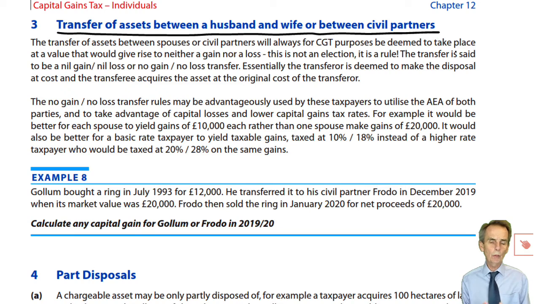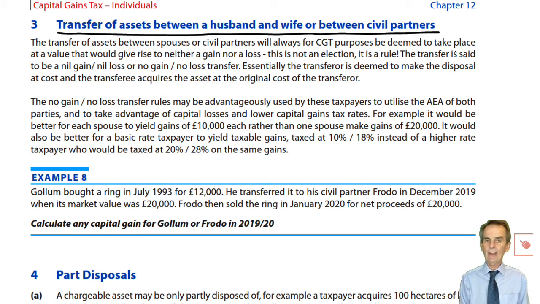Now, if he keeps hold of that asset for that extra 12 months, it'll have gone up in value from 30 to 40,000. So when sold to a third party, sales proceeds 40, cost 20, that's a gain of 20. Clearly, without any losses available, that will result in a taxable gain. Clearly, 20 is more than our AEA of £12,000.